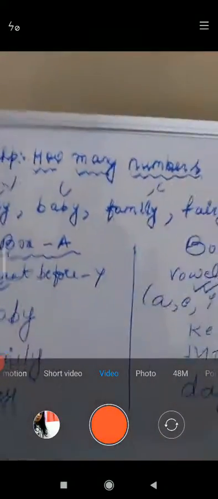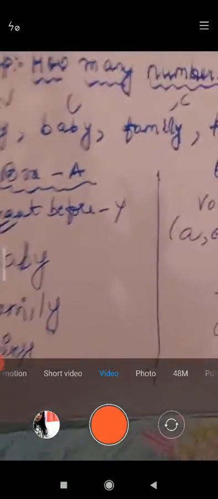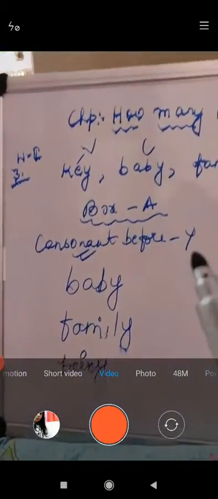Look at this, children. Once more I will try to help you understand. Question number 3, there are a few words given: key, baby, family, fairy, monkey, day. And in box A, what do you have to choose?